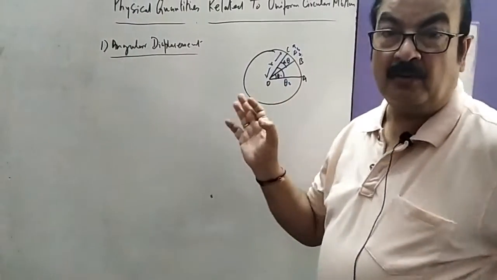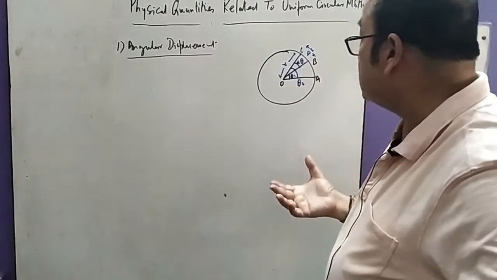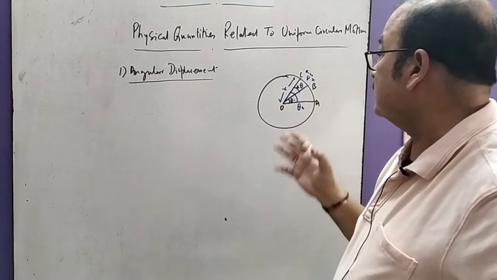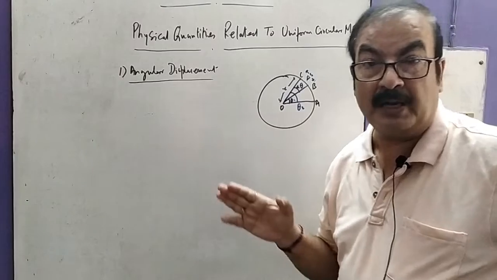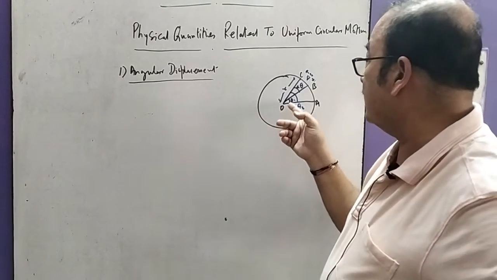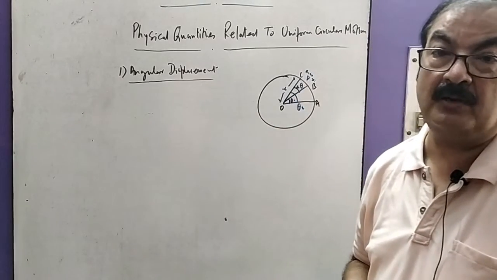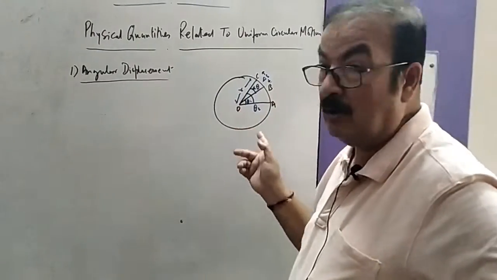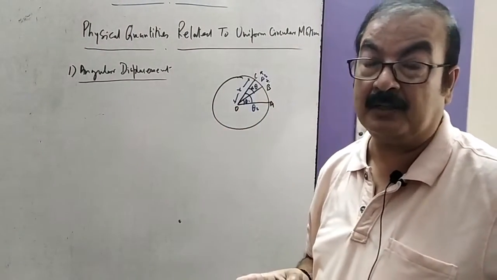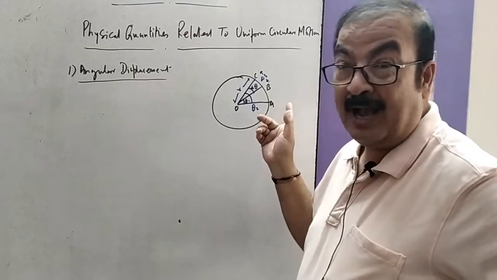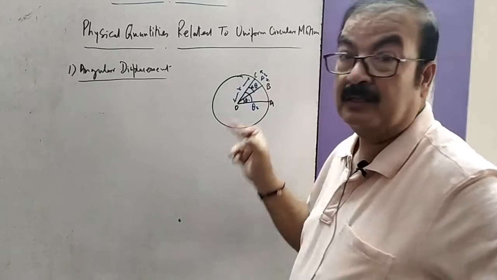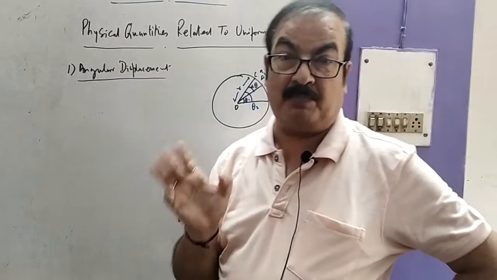The angular displacement. What is angular displacement? It is the angle moved by the radius vector of a circular motion. That is, when a body moves along a circular path, then the angle swept by the radius vector is called angular displacement.